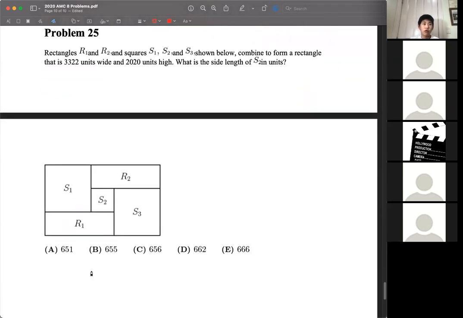Okay, we have 3 squares and 2 rectangles that combine to form this rectangle that is 3322 units wide and 2020 units high. We want the side length of S2. So let's call the side length of the square as S, the side lengths of the rectangle small r and big R. You know, small r plus S equals 2020.